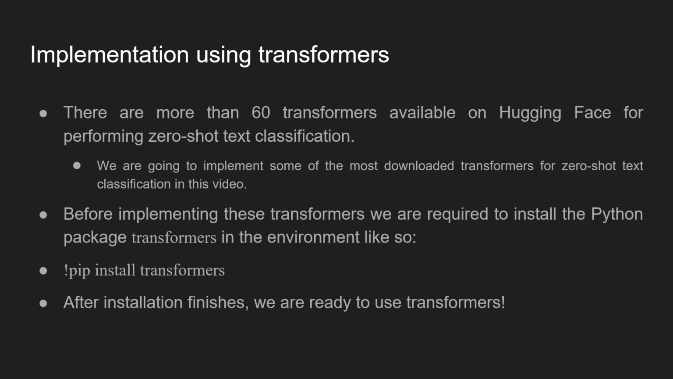If you haven't installed that, I would recommend you do so using the pip install command. If you're using Jupyter Notebook or any notebook like AWS SageMaker, you will have to prepend an exclamation mark before the pip install command. Now once you have installed the transformers package, we are ready to use transformers for zero-shot learning. So let's see the first approach.